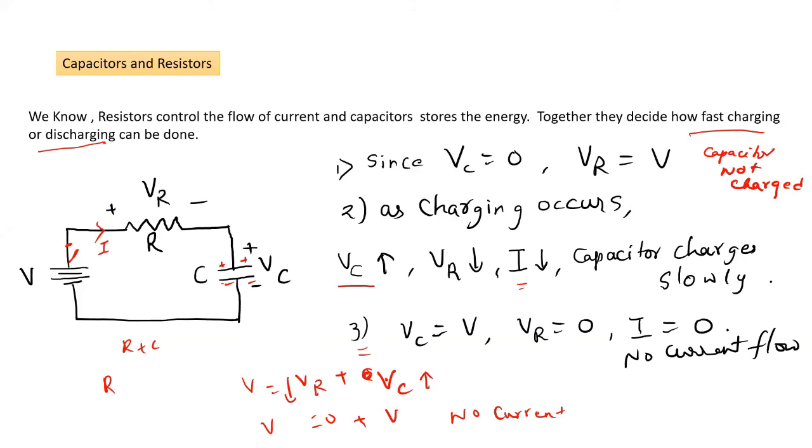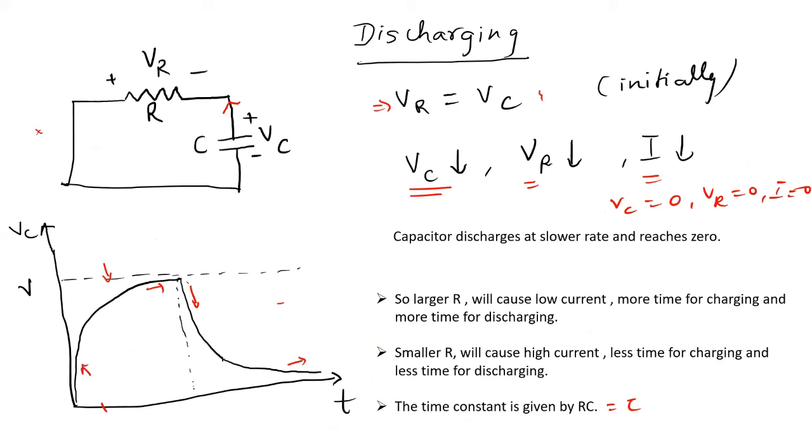Yes, sir. And why do we actually need charging and discharging? Because we want to fix the time. So this concept is used in timers. So you can charge a capacitor, and you have this term RC. If you use a higher resistance value, it will take longer time to charge and it will also take longer time to discharge.